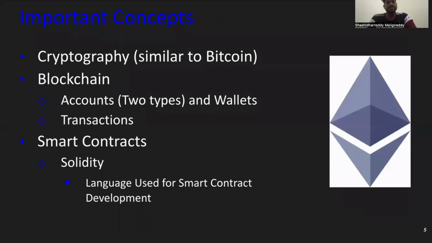Some important concepts regarding Ethereum or other crypto coins are cryptography, blockchain, and smart contracts. The cryptography in Ethereum is similar to Bitcoin. In the blockchain, it has two types of accounts and wallets, transactions, and smart contracts, with Solidity, a language used for smart contract development.